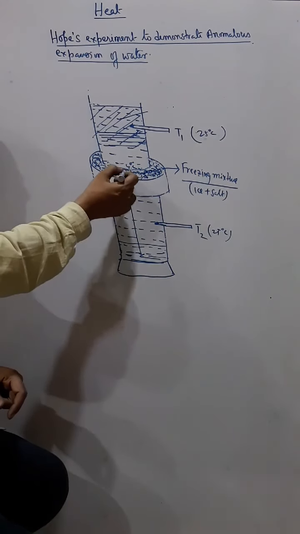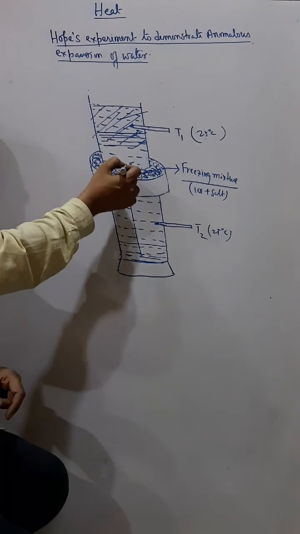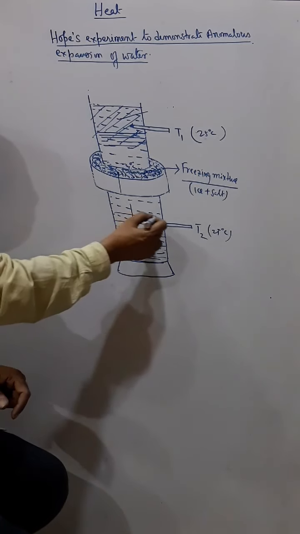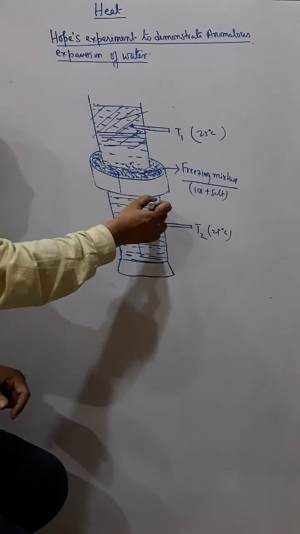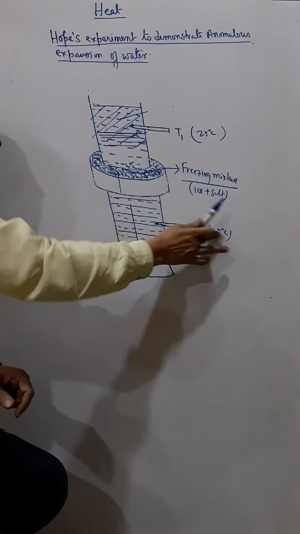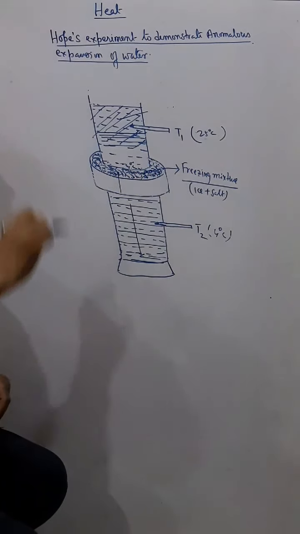Now this process continues. Again the next part of the water comes here, again it becomes 4 degrees Celsius and sinks down. This process continues like this, and therefore the lower part of the water becomes 4 degrees Celsius, but the upper part remains as it is.